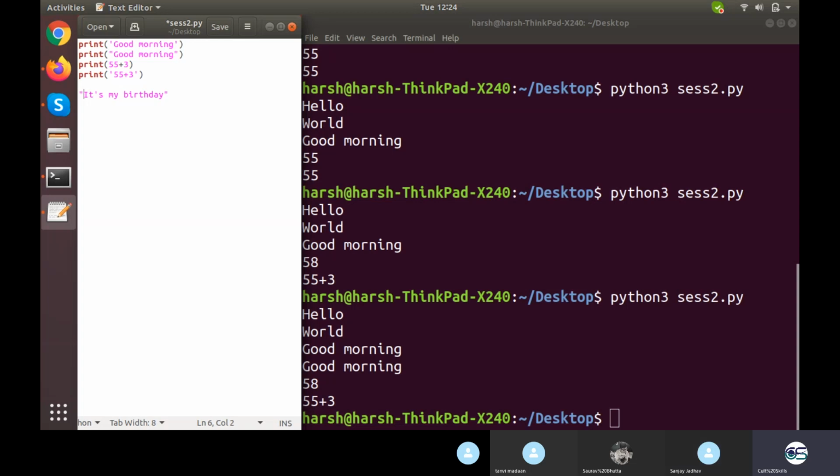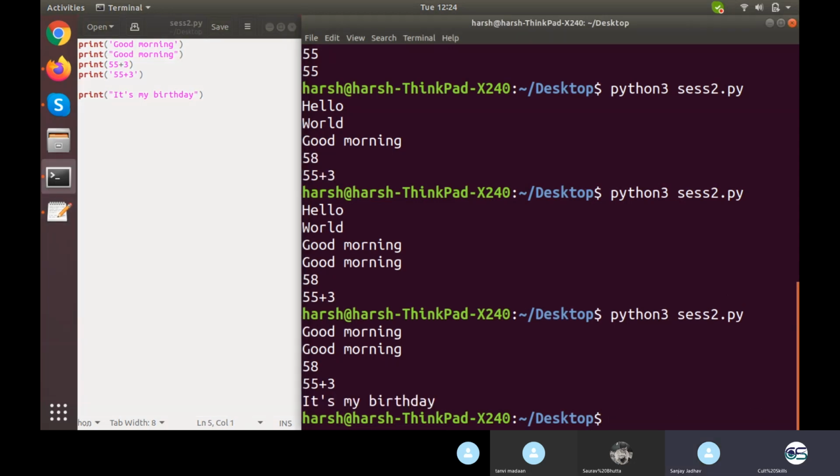So if a string has been opened up with double inverted comma, it would be waiting for the closure with double inverted comma itself. And if I want to have a double inverted comma within my string, let me show you this. Okay, I have single inverted comma printed.